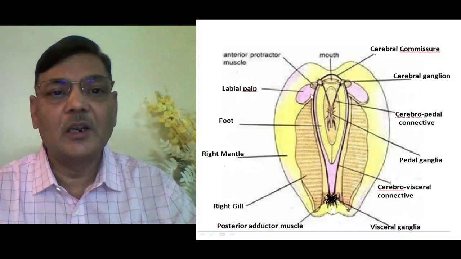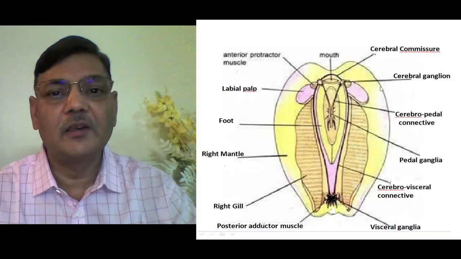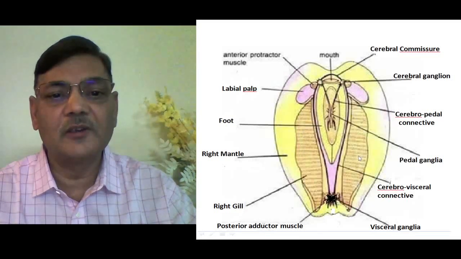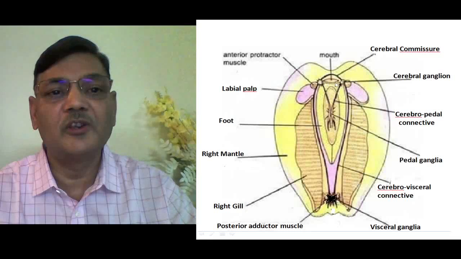Now in this diagram exactly the same thing is shown, but what has been done is that the two shells, right and left side, are removed. Only the internal mantle, the right and left mantle, is shown. Then inside you can see the presence of gills, and if you see the location of the ganglia, connectives and commissures, in the anterior side this one is the mouth.